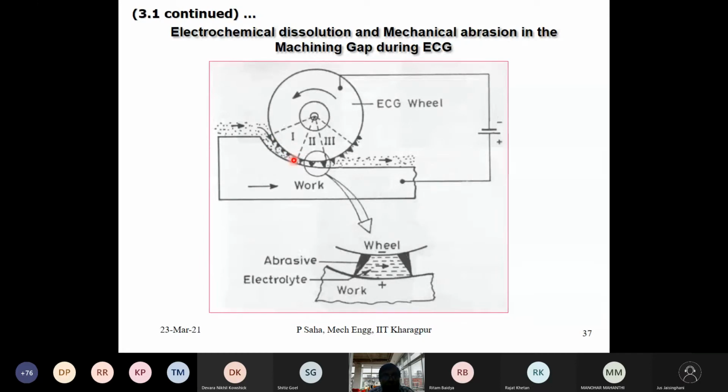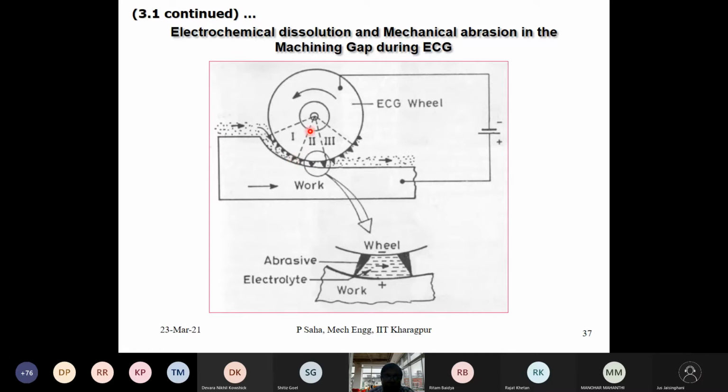Why? The capability of removing material through the ECM action has gone down because of their presence. So from a larger gap, it has become very small, and it is about to touch the wheel. Not exactly the wheel, but whatever is projecting out, which are the grits.